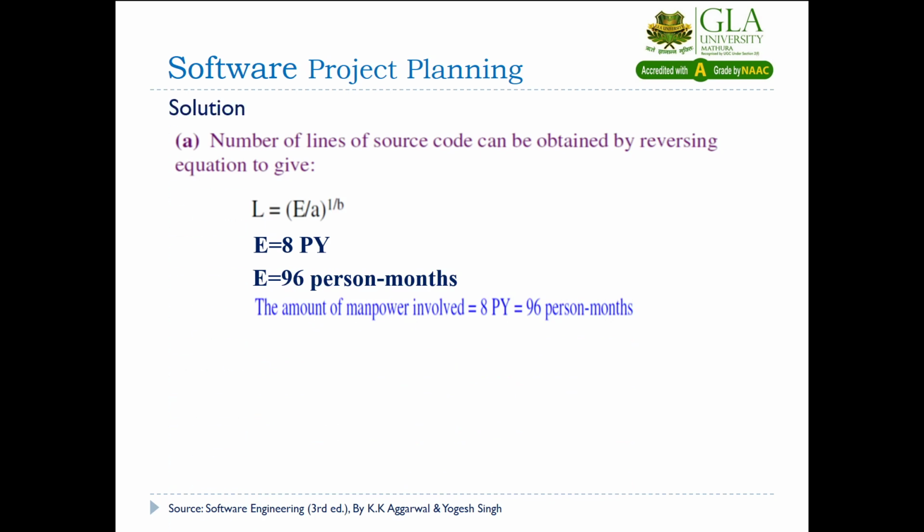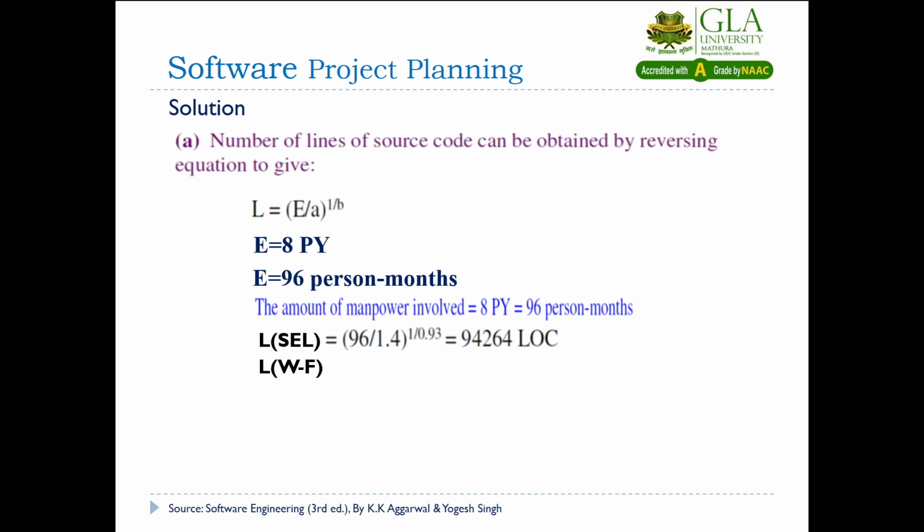Now first we are going to find the solution for the first method, SEL. Then it will be 96 divided by the constant proposed by SEL, 1.4, then to the power 1 by B, with B constant 0.93 proposed by the Software Engineering Laboratory, and we get 94,264 lines of code.